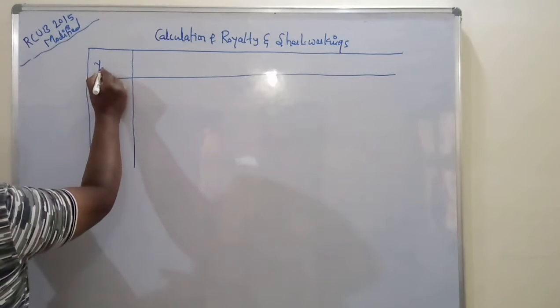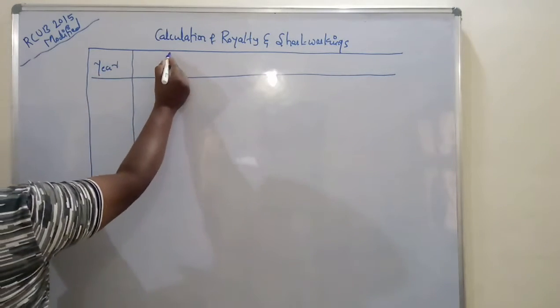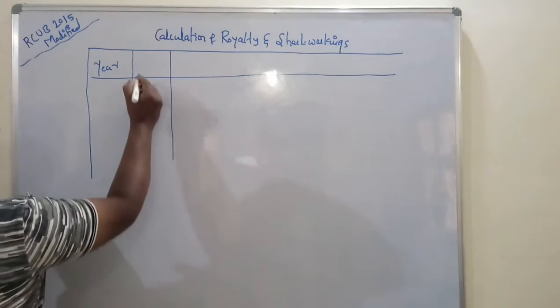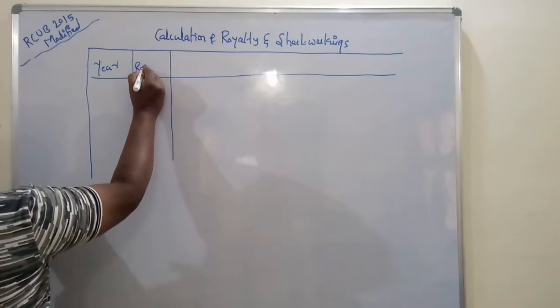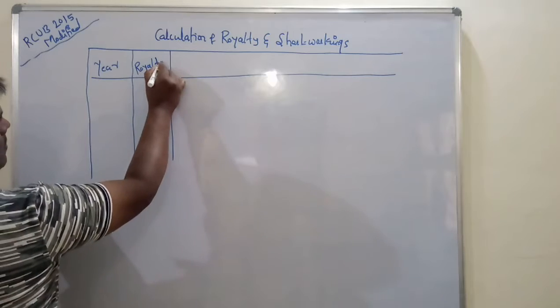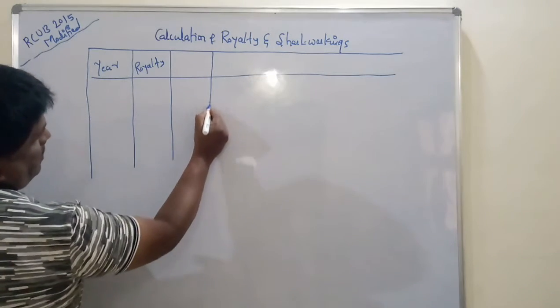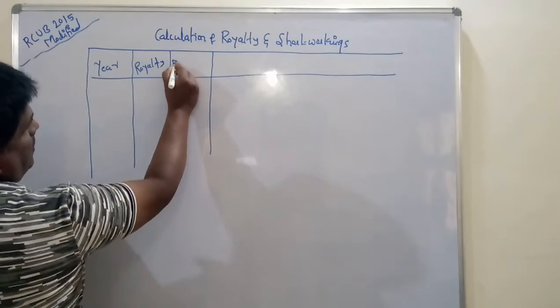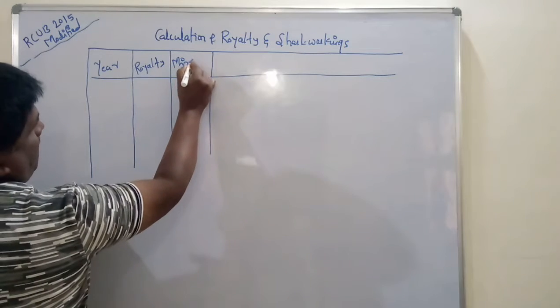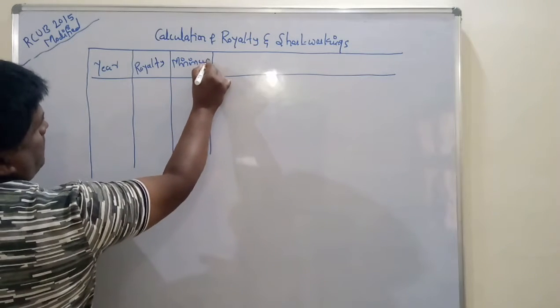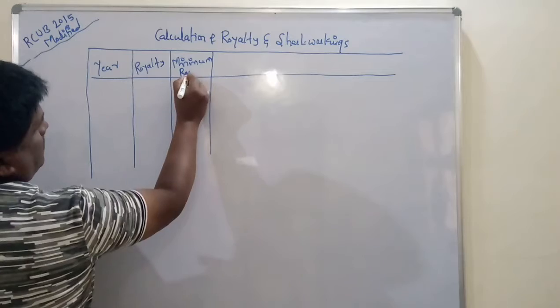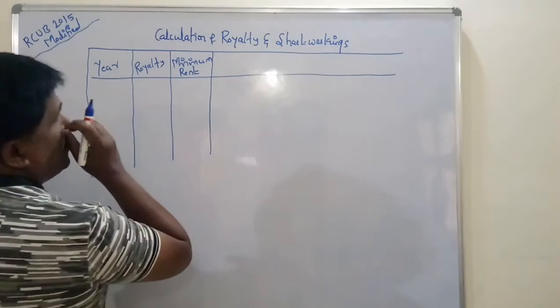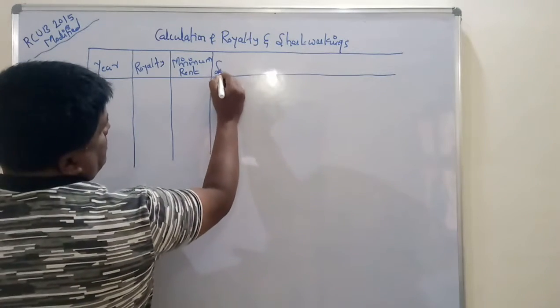First year, next royalty, then minimum rent, next surplus.